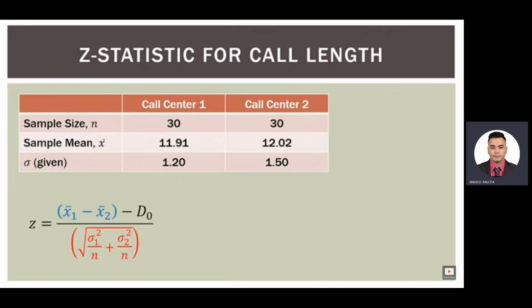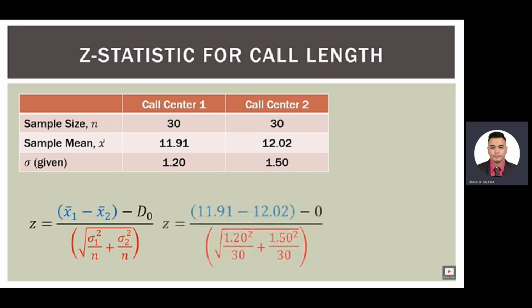So here is the formula for our z-score, our z-statistic, our test statistic. We have x bar sub 1 minus x bar sub 2 minus d sub 0 in the numerator, and then in the denominator we have our standard error. So all we have to do is substitute the numbers from the table at the top into this formula at the bottom. So x bar sub 1, the sample mean for call center 1, is 11.91 minutes. X bar sub 2, the sample mean for call center 2, is 12.02 minutes. And then we subtract our hypothesized difference, which in this case is 0.